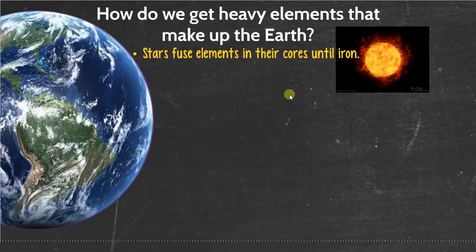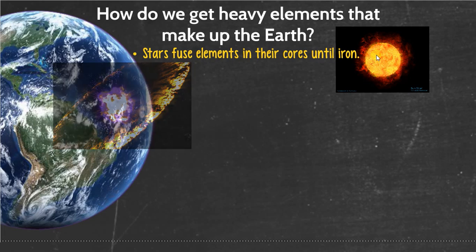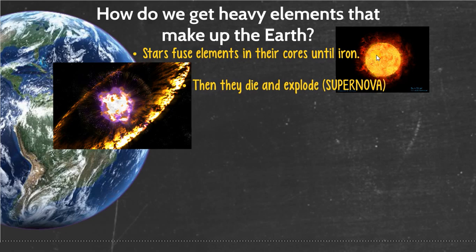So in a star, remember that stars, just by the way they work, are natural atom or element factories. Stars fuse elements in their cores until they get to iron. Well, iron doesn't release any energy, so the iron cannot fuse. Because the iron doesn't fuse, it's not producing energy, and that star is going to collapse in on itself. When it does, we call that collapsion. Collapsion, I'm pretty sure that's not a word. They die and they explode in what's called a supernova.